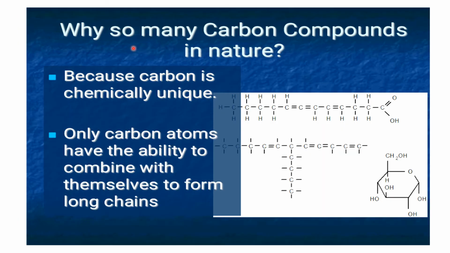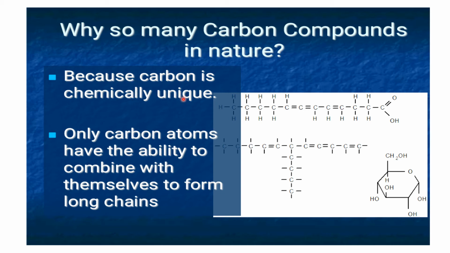Now let's try to understand how so many carbon compounds exist in nature. Here the reason gives us the explanation of the existence of millions of carbon compounds. The first reason is that it's chemically unique in nature.